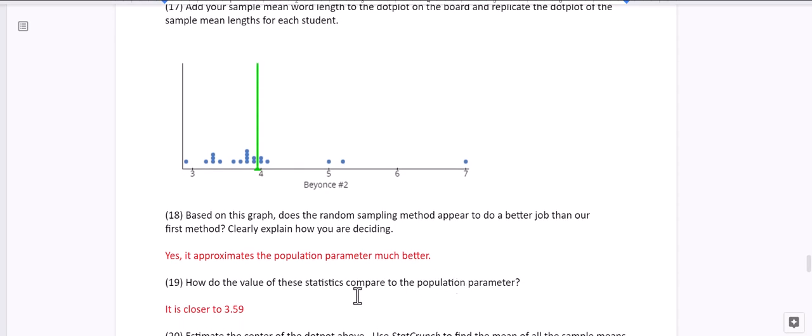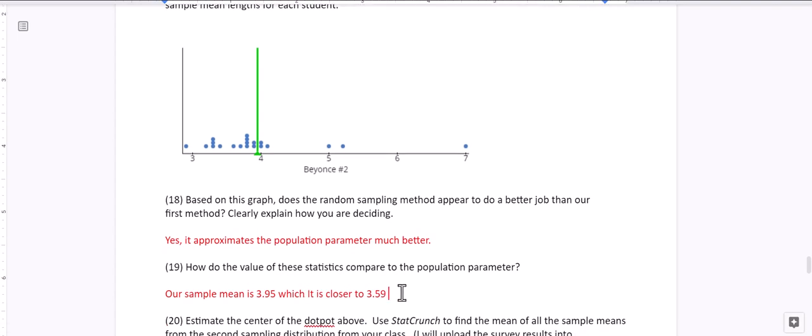So how did the value of this statistic compare to the population parameter? It is closer to 3.59. Our sample mean was 3.95, so let me add that in here, which is closer to 3.59. 3.59 is the population mean.